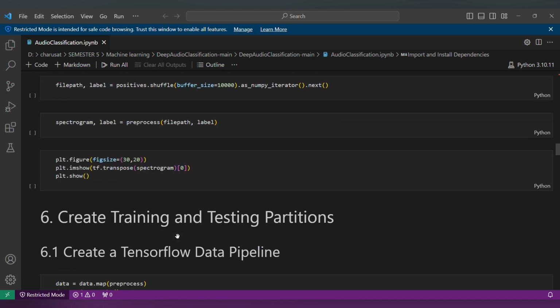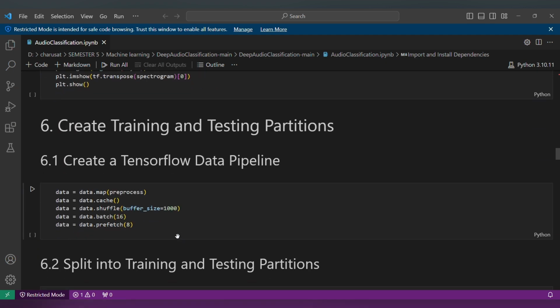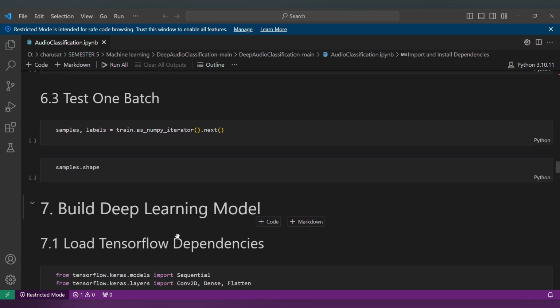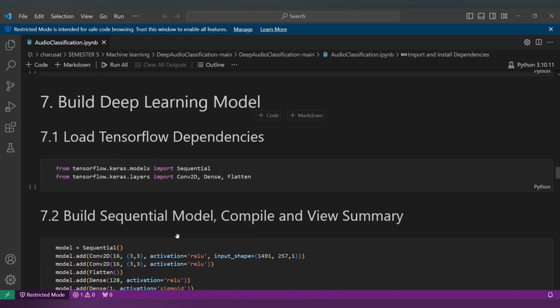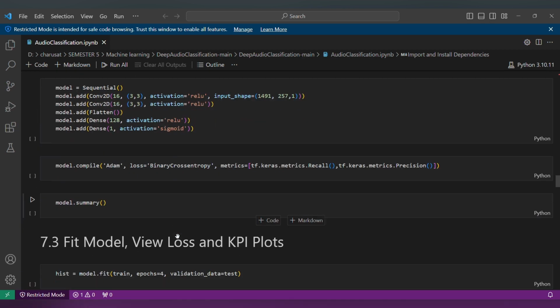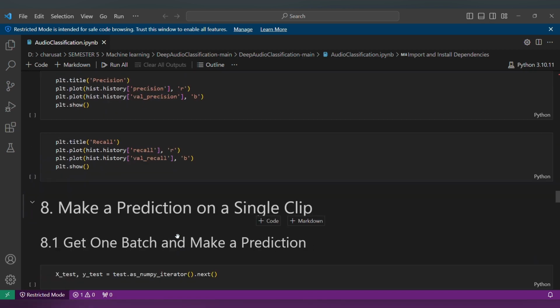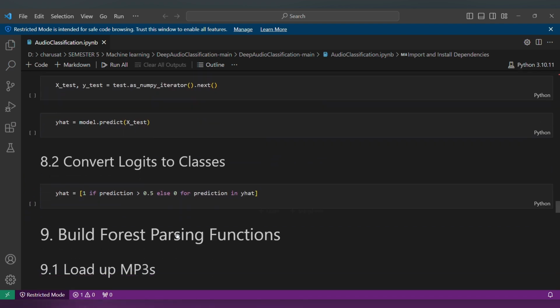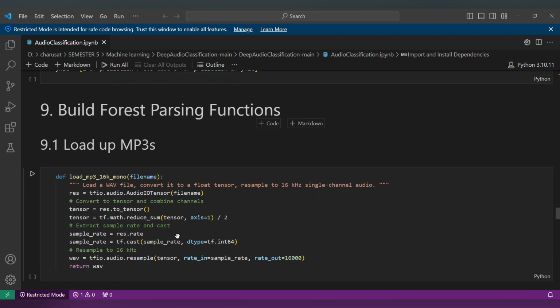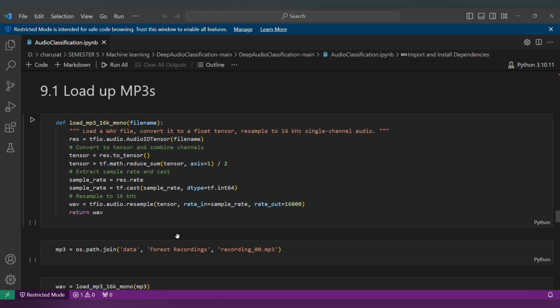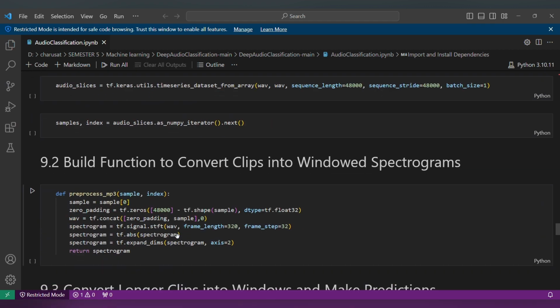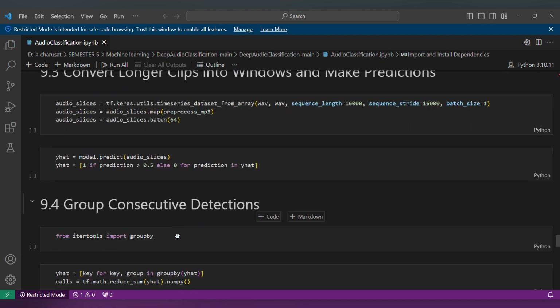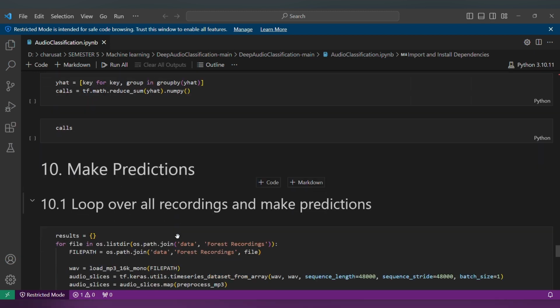Then create a partition of testing and training datasets. Step 7 is to build our deep learning model using the training dataset. Then step 8, make a prediction on a single clip. Then we will go further: build a function for parsing, load up multiple MP3 files, build a function to convert a clip into a windowed spectrogram, then make predictions using our model,